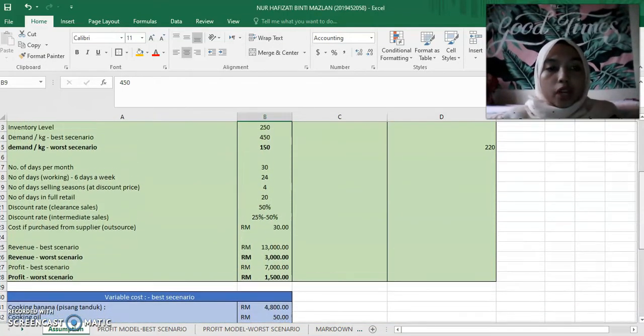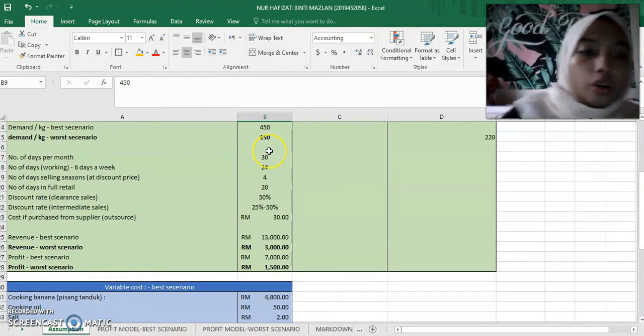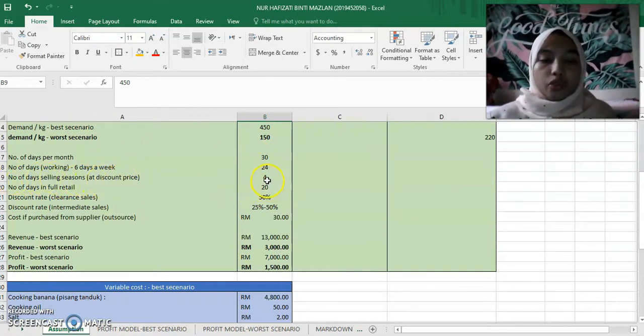Next, the number of days per month is 30 days. As for the number of days for me to work, it is 6 days a week and the total is 24 days per month. The number of days in the selling season at discount price is 4 days. The 4 days are 2 days for discount clearance sales and 2 days for discount intermediate sales.